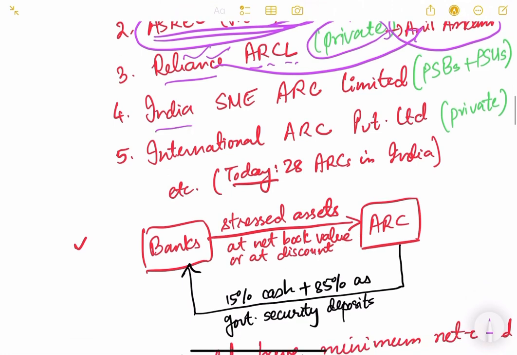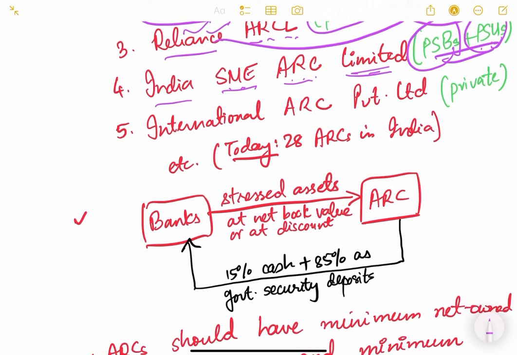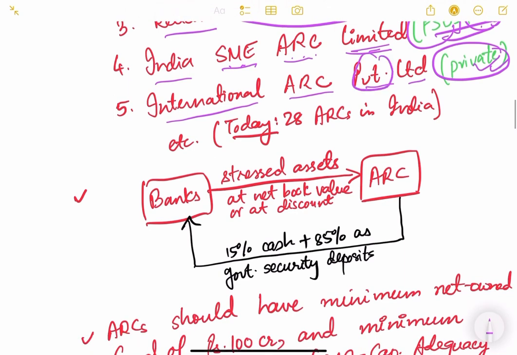Then India SME ARC Limited. India Small and Medium Enterprises Asset Reconstruction Company Limited. Again, it is owned by public sector banks and some public sector undertakings. So again the ownership is joint and very diversified. Then there is one company known as International ARC Private Limited. It is completely private. It is a private ARC. The name itself says it is a private limited company.